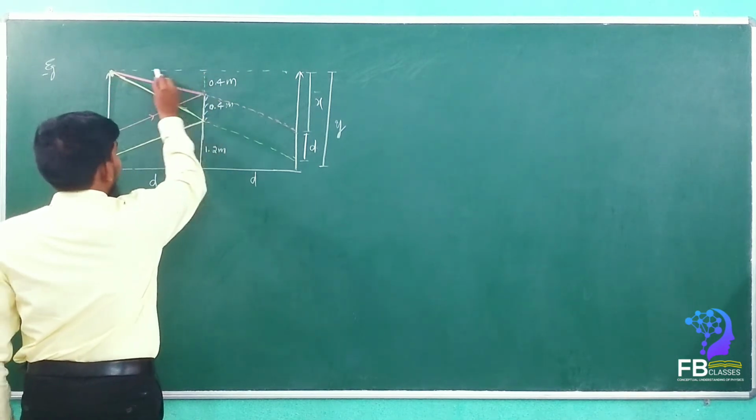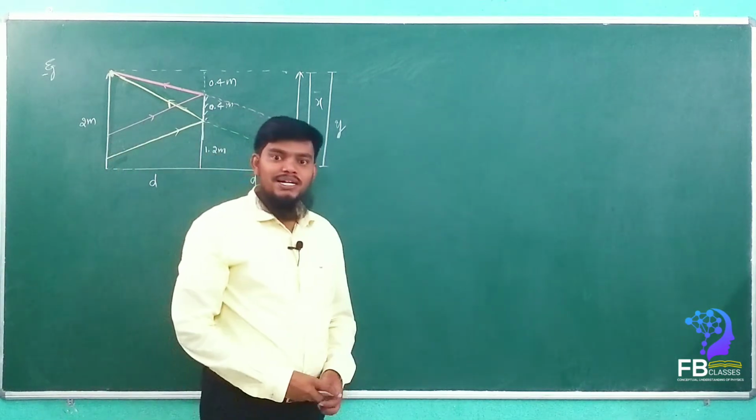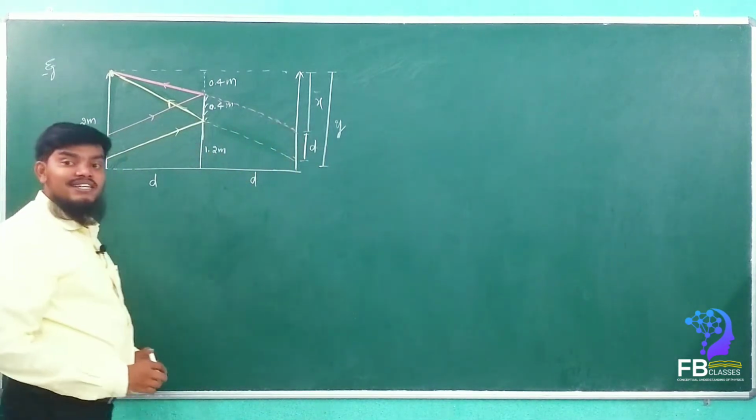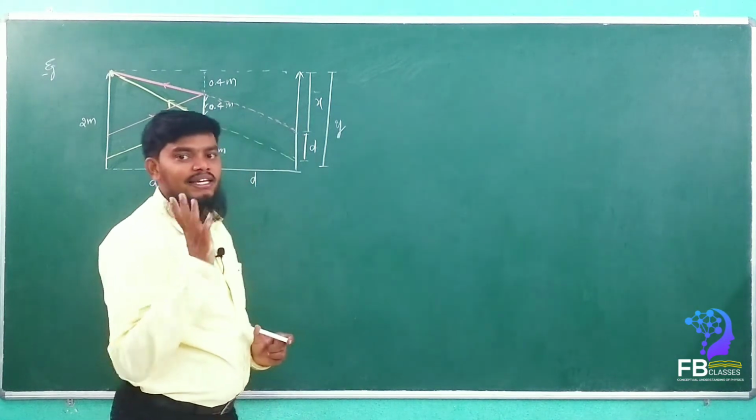This triangle and this total triangle, both the triangles are similar triangles. Then if both the triangles are similar, what does the property say? The ratio of their corresponding sides are equal.